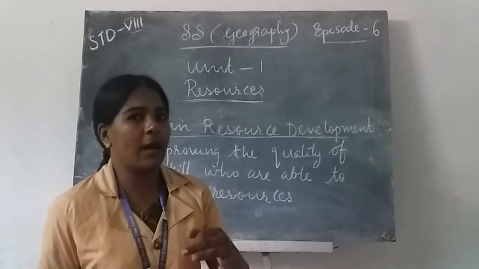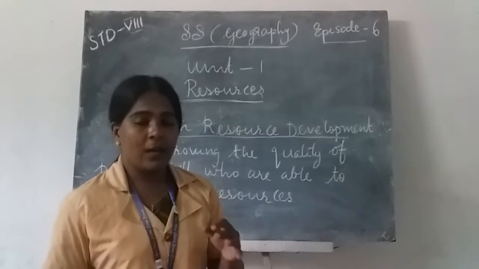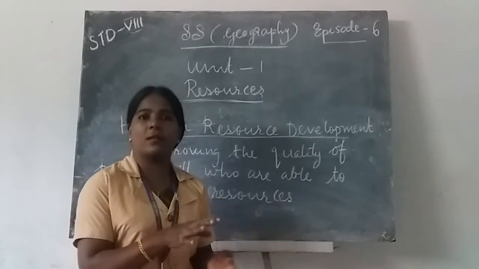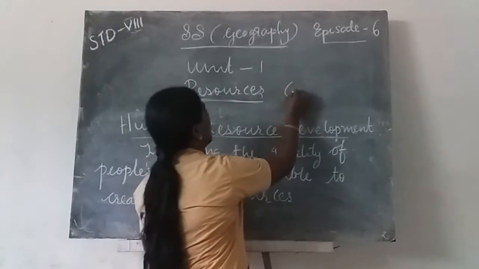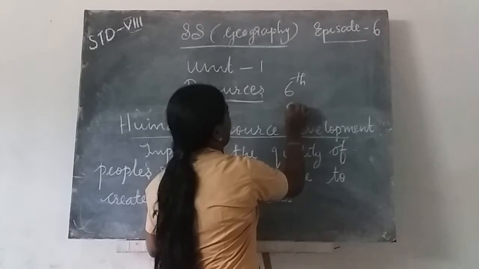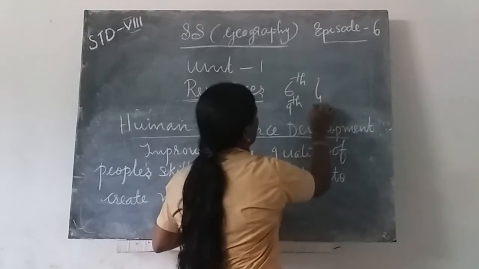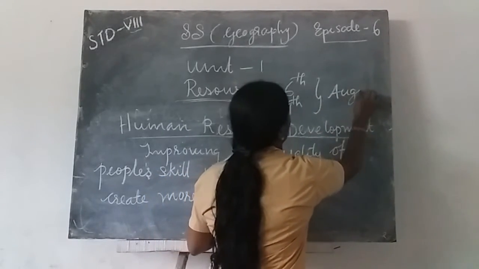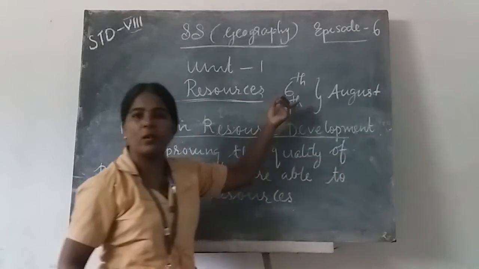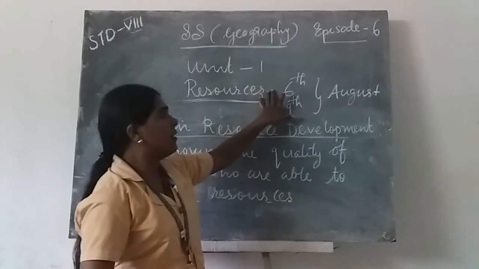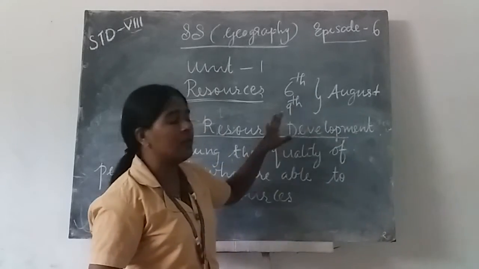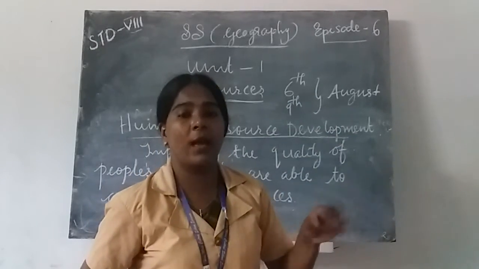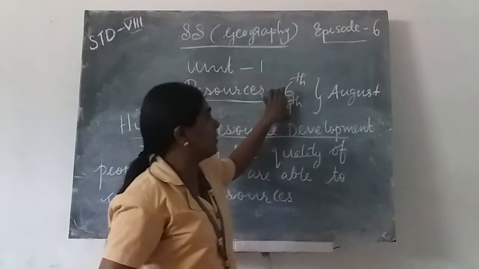Where did this happen? The 6th and 9th of August. Do you know the importance of these days? The 6th is known as Hiroshima Day and the 9th of August as Nagasaki Day.